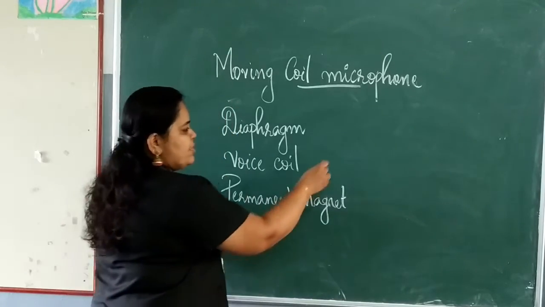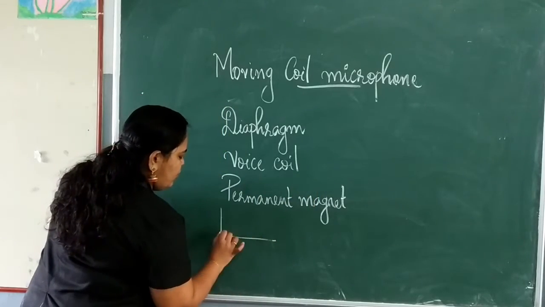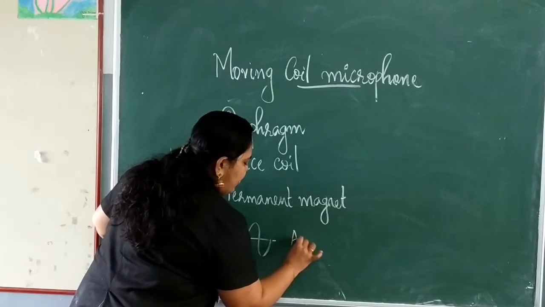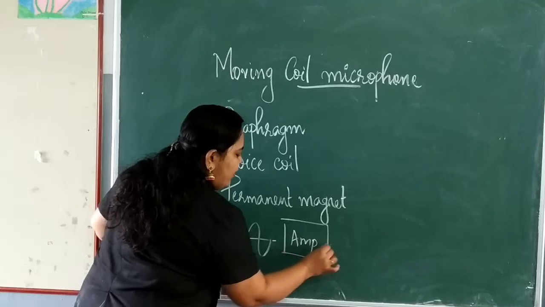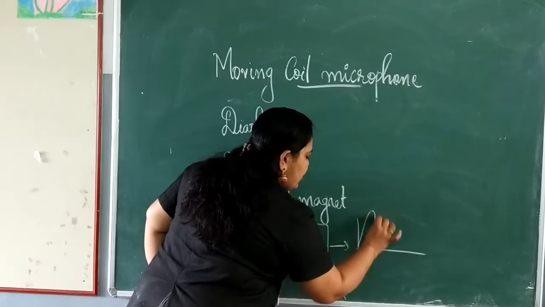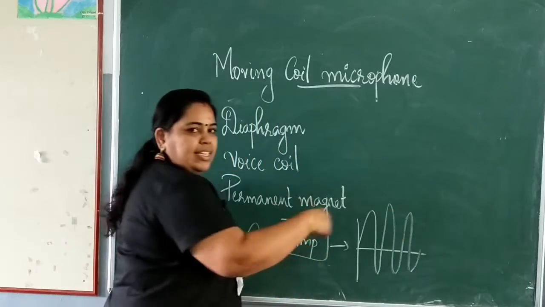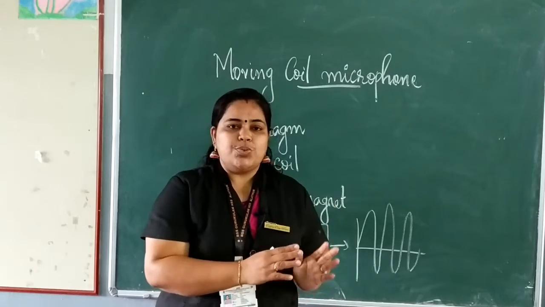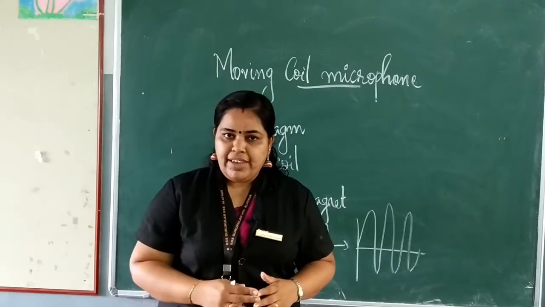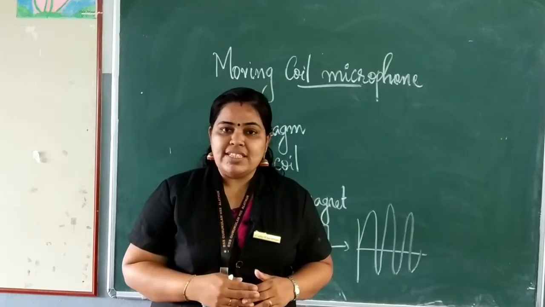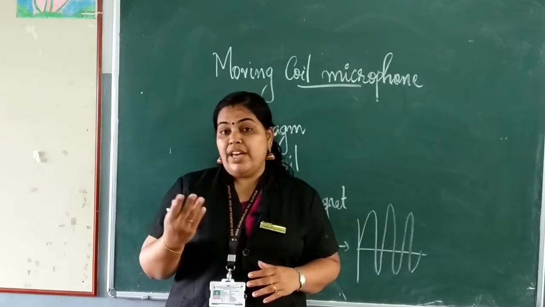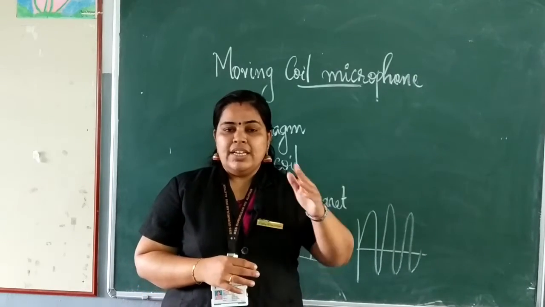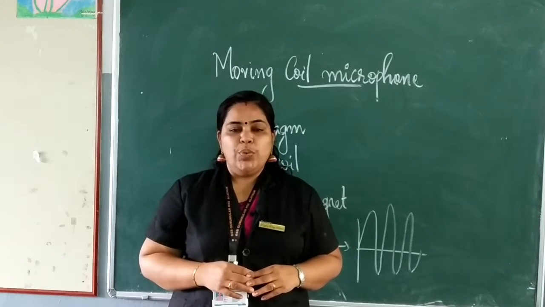For example, suppose this is the signal. Suppose this is how the electrical signals look. When it is passed through an amplifier, what happens? The signals are strengthened. So these electrical signals are sent to an amplifier. The amplifier amplifies the signals and they are passed to a loudspeaker where you will get the amplified sound. Is it clear? Now look at the working of a moving coil microphone.